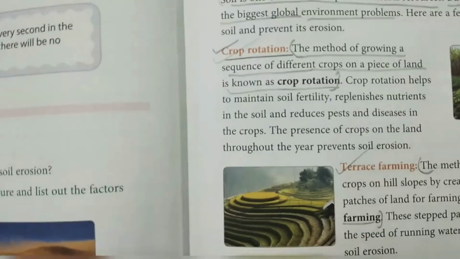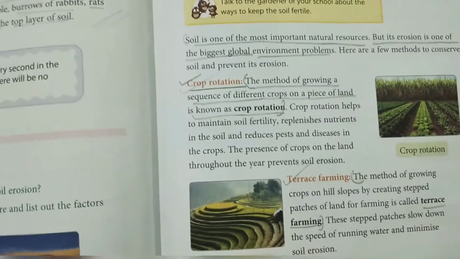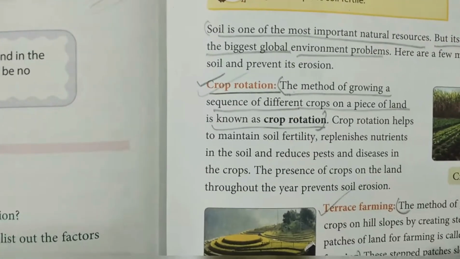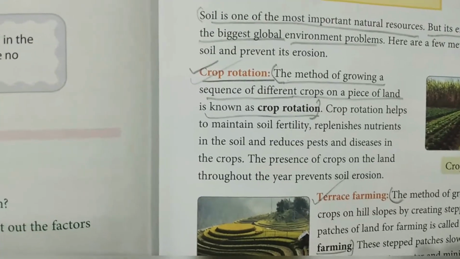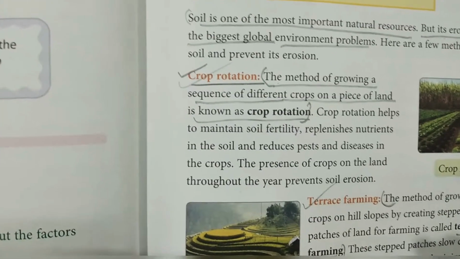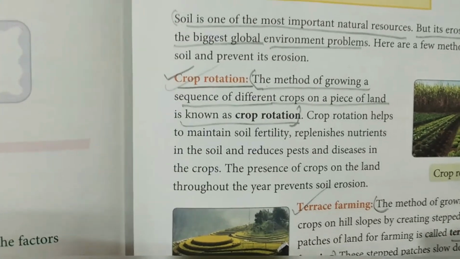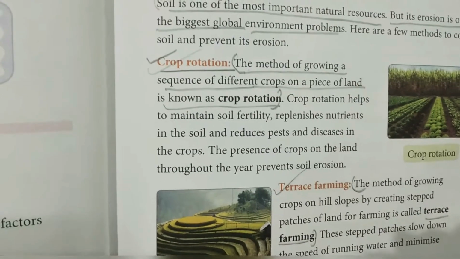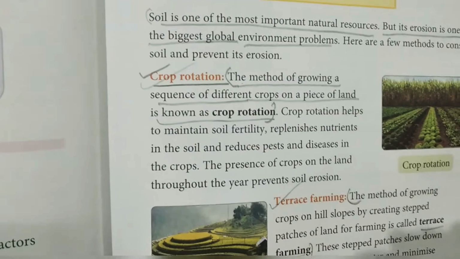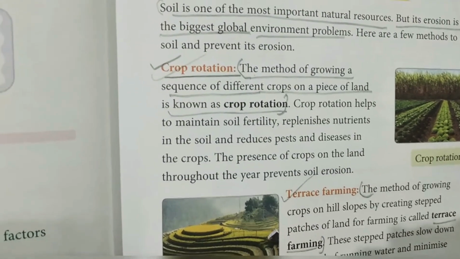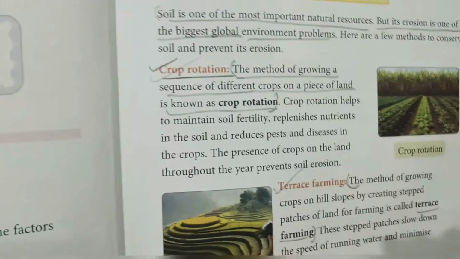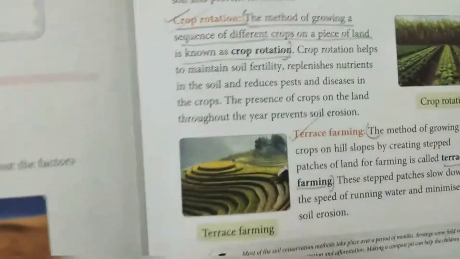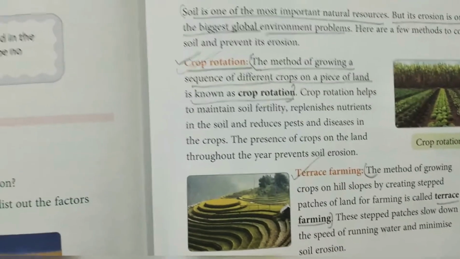It makes us conserve the entire soil. It also keeps away the insecticides and pesticides that come in the crop. Due to this method, the insecticides and pesticides are destroyed. So this is what crop rotation is all about.